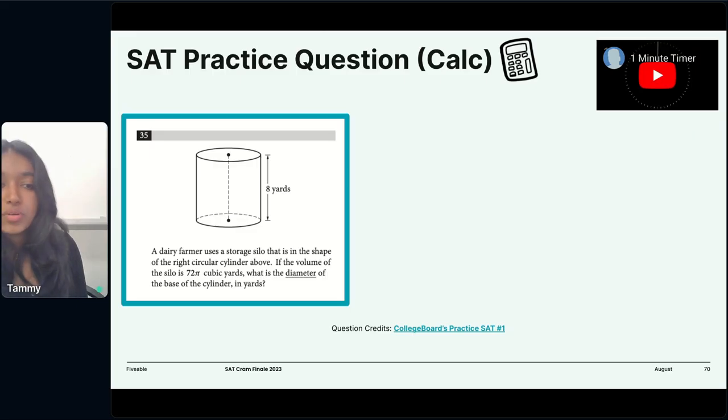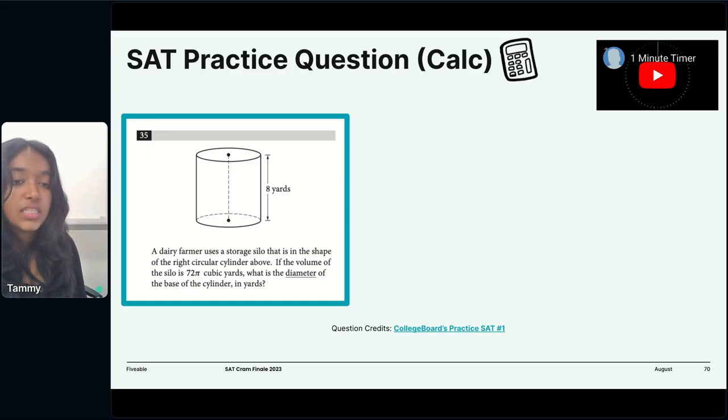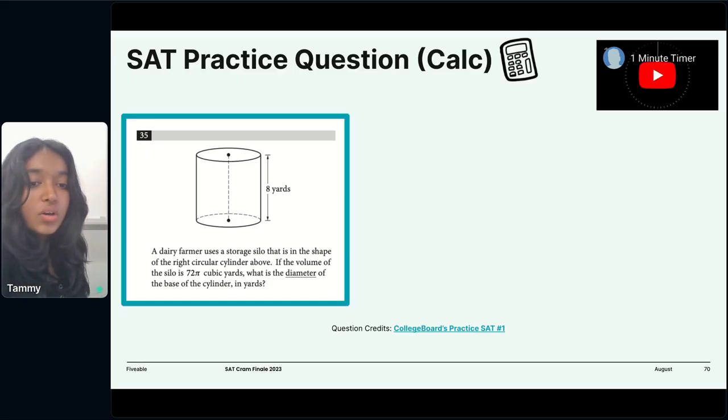Okay, our next problem is: a dairy farmer uses a storage silo that is in the shape of the right circular cylinder above. If the volume of the silo is 74 pi cubic yards, what is the diameter of the base of the cylinder in yards?